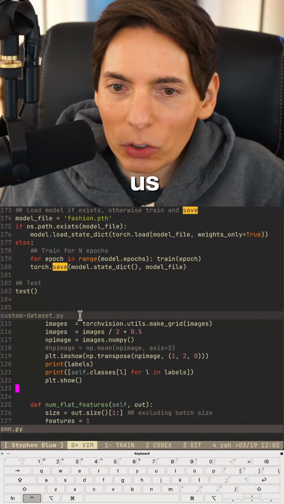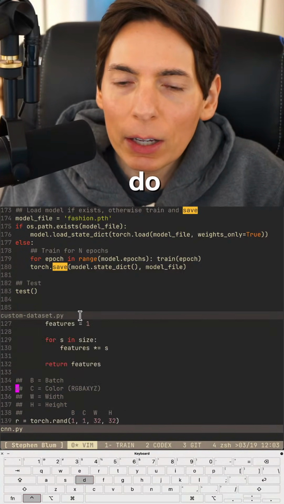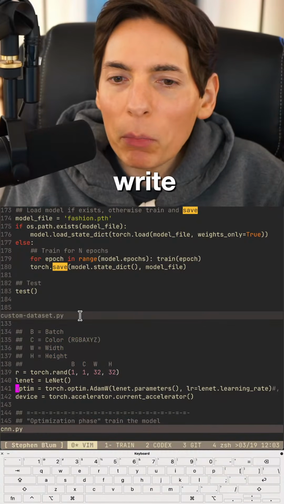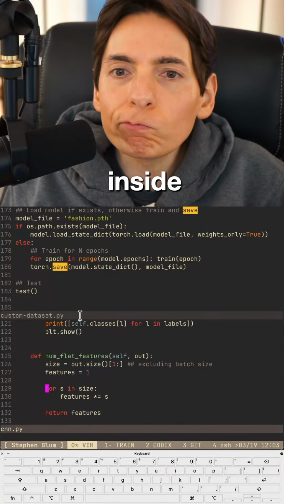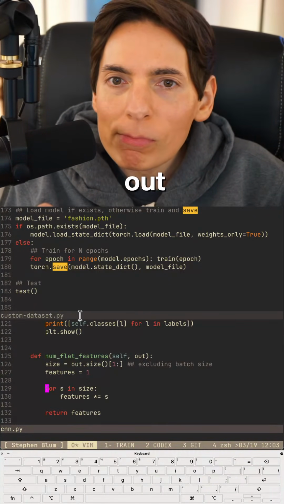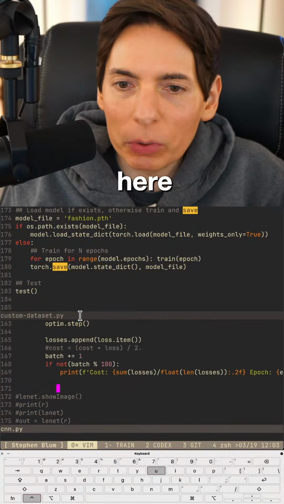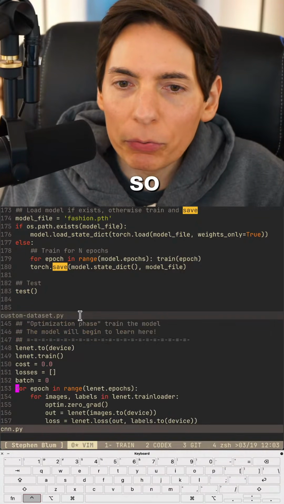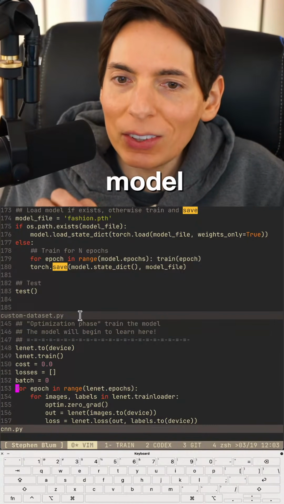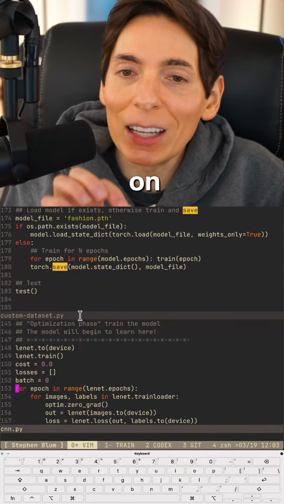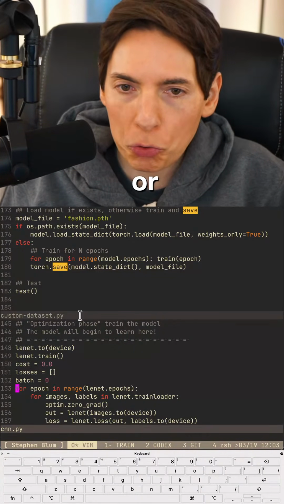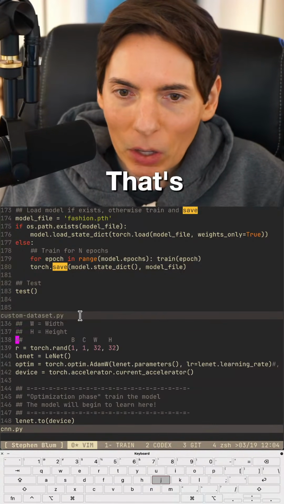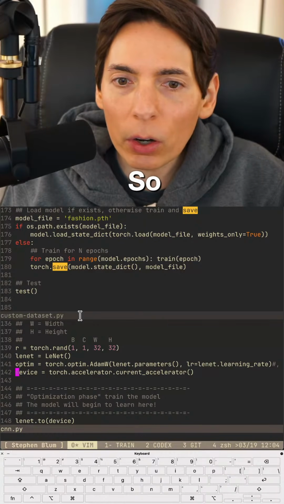Let us get to the saving. Let's do a save. How do we want to write the model inside? Let's find out. Let's just do it around here. Let's keep it easy and simple. So before we train the model, we're going to see if the model already exists on disk. And then we're going to load it, or we'll train it. That's the plan.